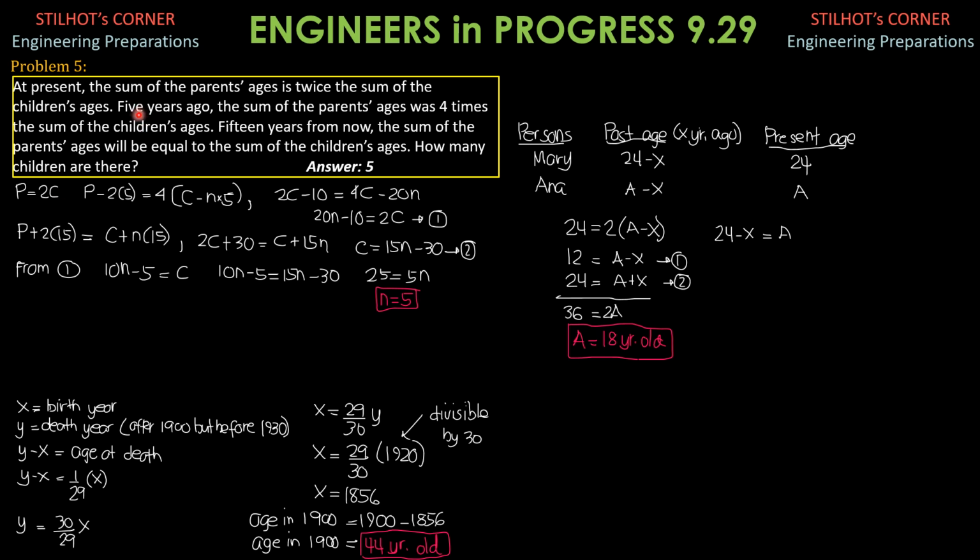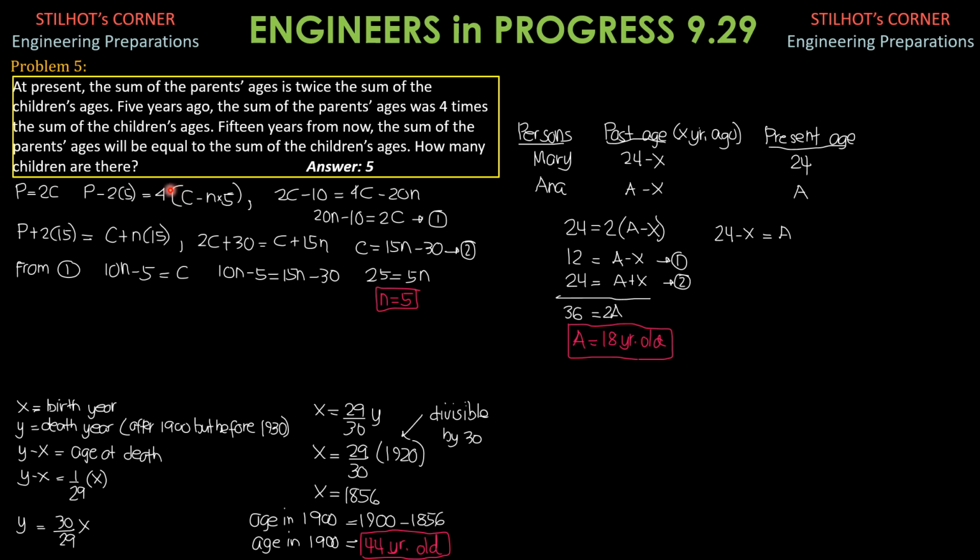Then from the second sentence, 5 years ago, the sum of the parents' ages was 4 times the sum of the children's ages. The sum of the parents' ages 5 years ago was P minus 2 times 5 because there are two persons. The father, for example, the age of the father is father minus 5. The age of the mother was mother minus 5. So that's why we have P minus 2 times 5 is equal to 4 times the sum of the children's